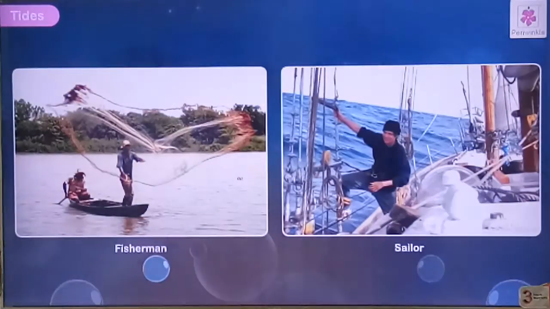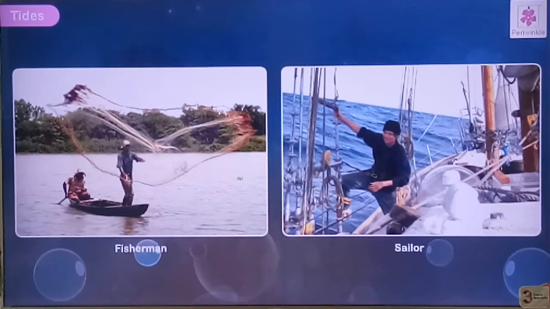So here you can see the tides. So it can affect the fishermen and sailors also.